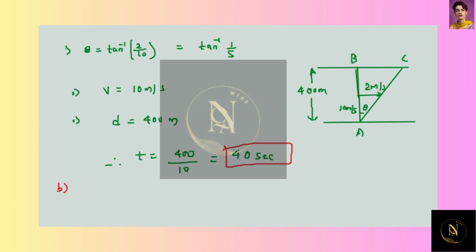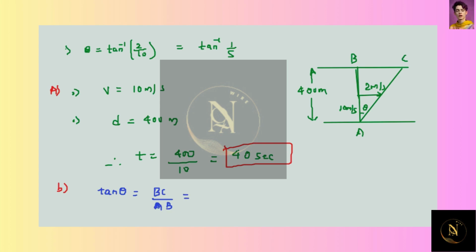This is part A. Now let's move to part B. Here the boat will reach the other side of the river at point C. So we can write tan theta is equal to BC divided by AB.